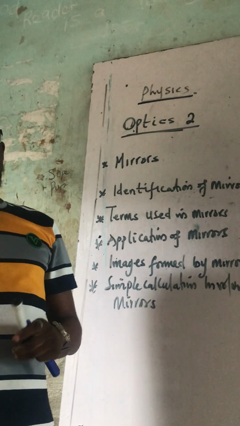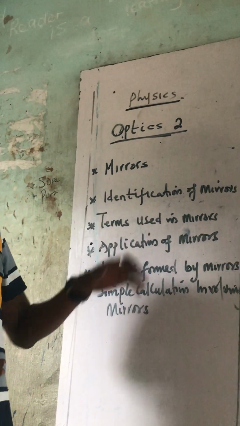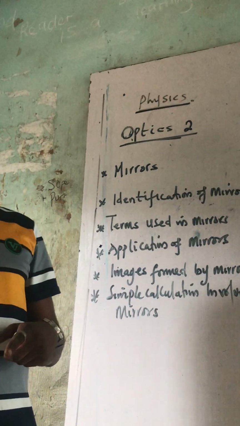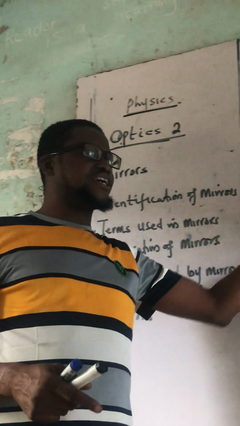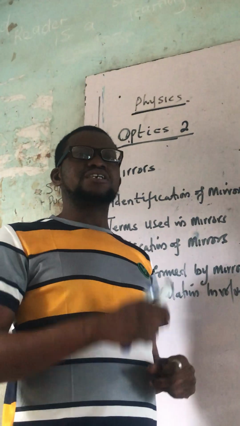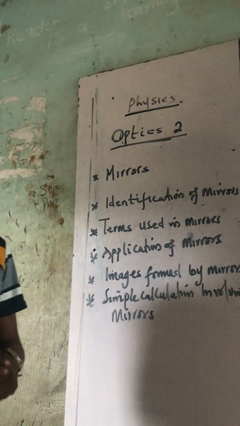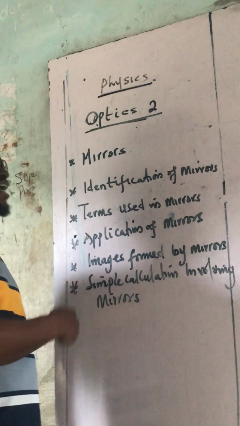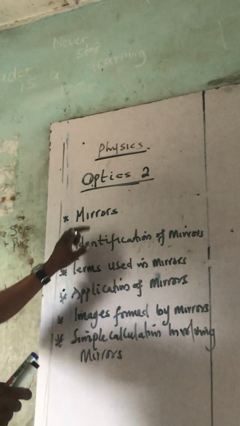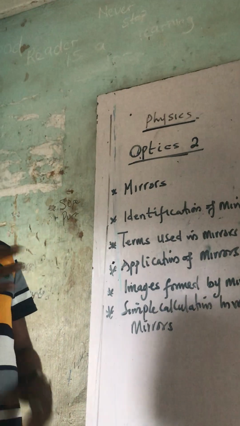And that is what? Reflection. And we cannot discuss reflection without discussing what? Mirrors. Because a mirror is an optical device that reflects light, while a lens is an optical device that refracts light or rays. So today we shall be looking at reflection and the device that can be used to study reflection very deeply, and that is called what? Mirrors.